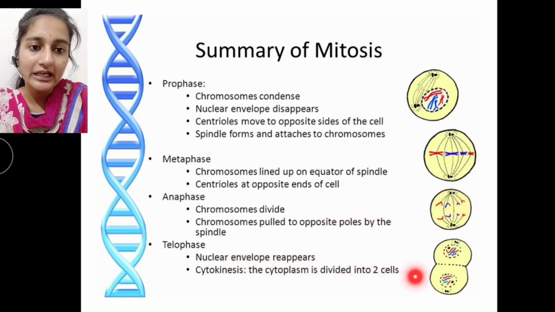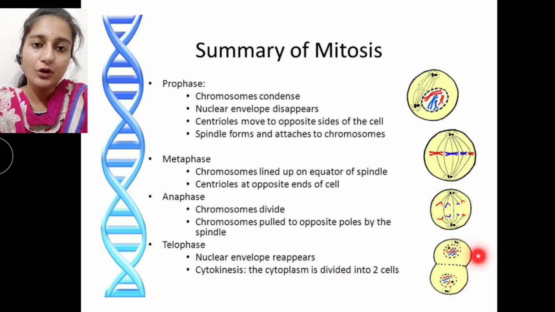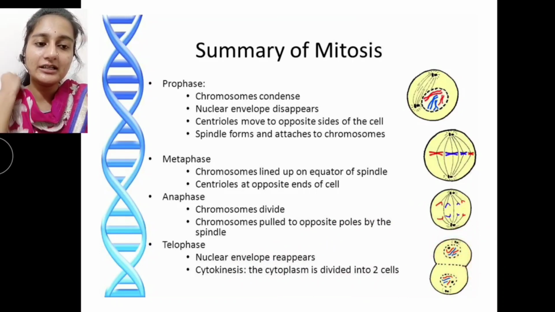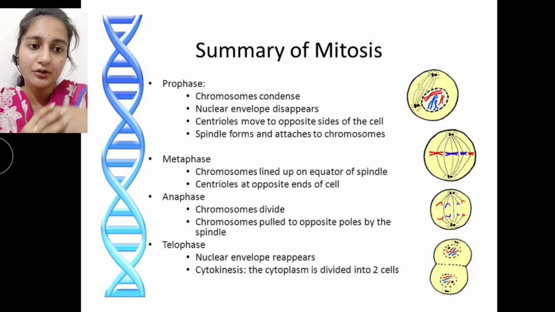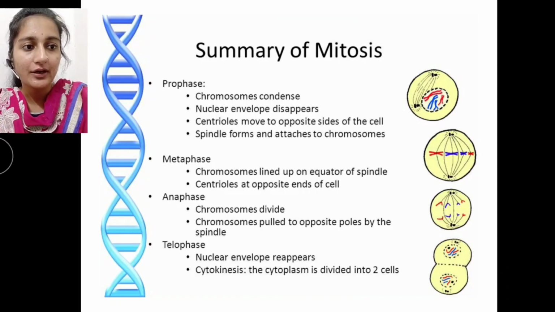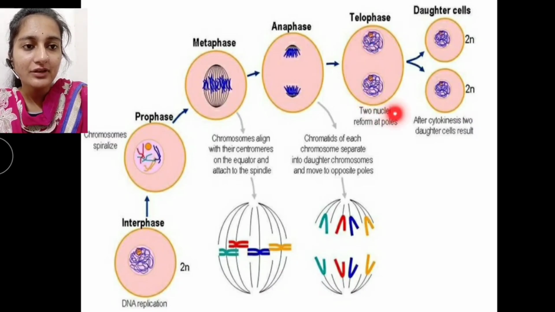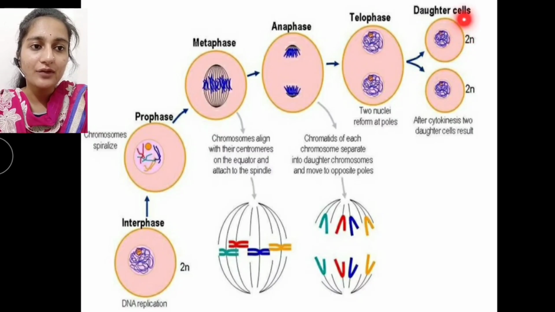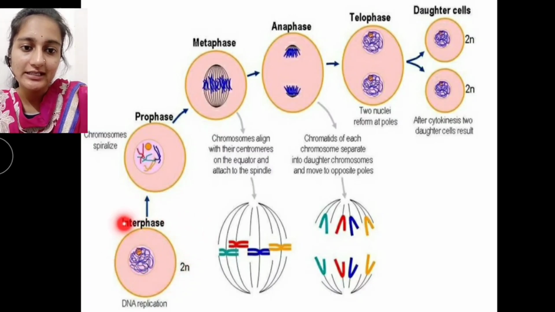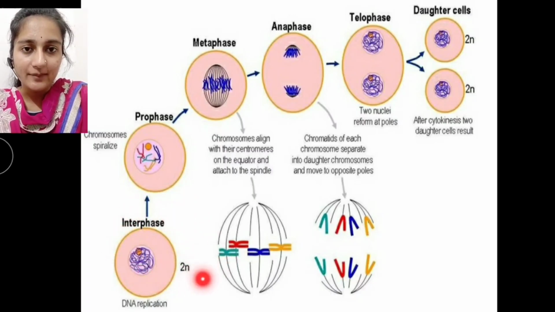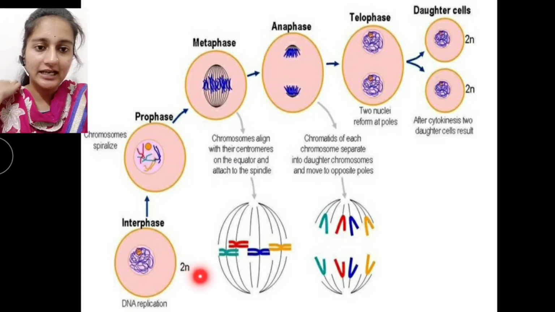What is happening in telophase? The nuclear envelope reappears and the cell is ready to enter cytokinesis, where the cytoplasm is divided into two cells equally. Whenever telophase is completed, it undergoes cytokinesis, forming two daughter cells. And remember, the cell undergoing mitosis is a diploid cell in the start, containing two sets of chromosomes.